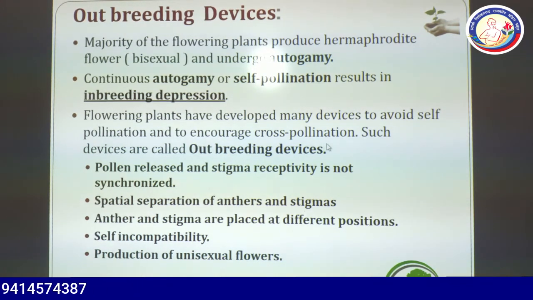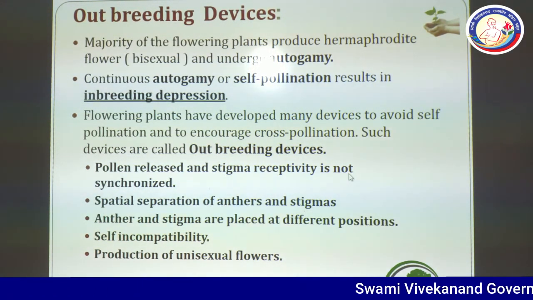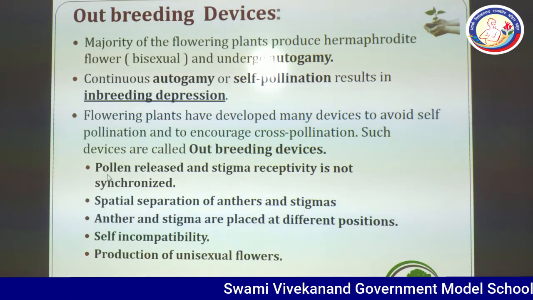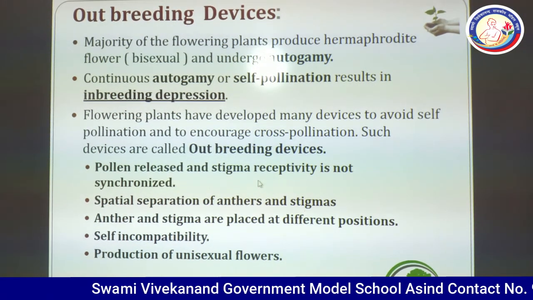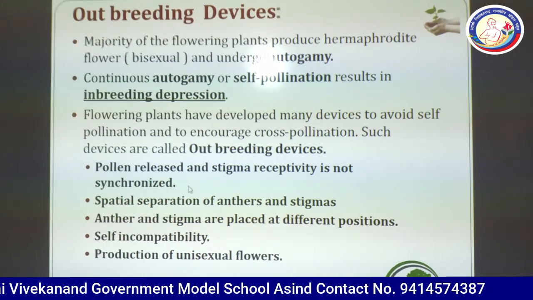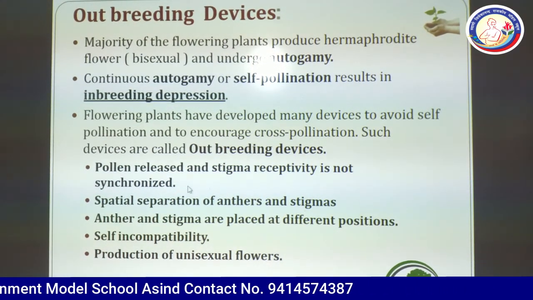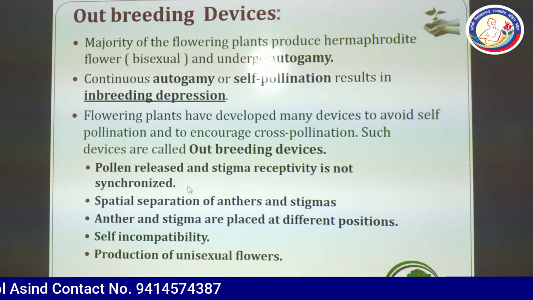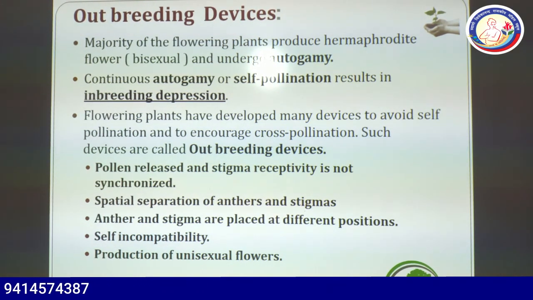Such devices are called outbreeding devices. For example, pollen release and stigma receptivity are not synchronized, which means they show different timings.